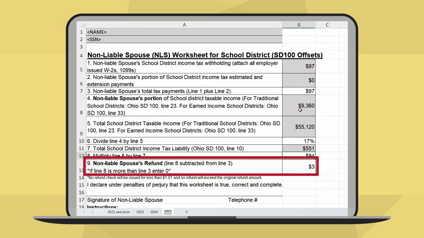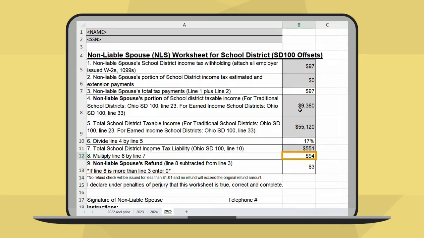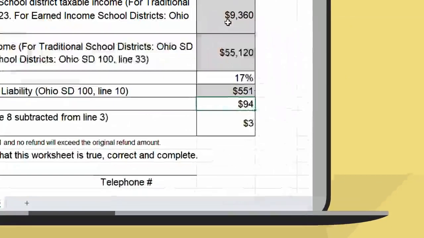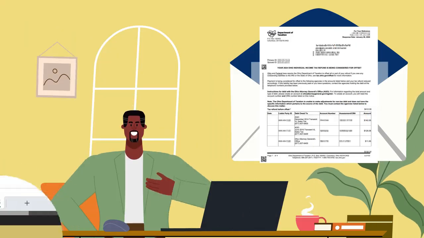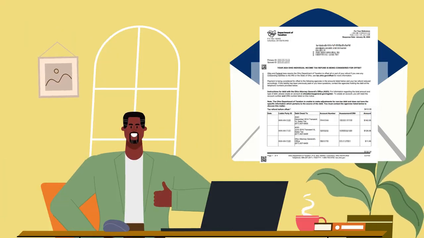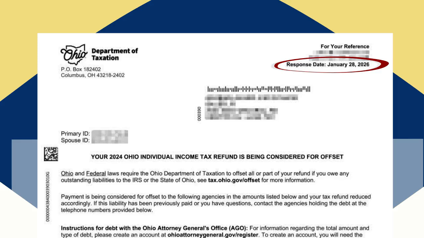Now for the final result on line 9. Subtract line 8 from line 3 of this worksheet. If line 8 is more than line 3, simply enter 0. This is the non-liable spouse's portion of the refund. If you're using the electronic worksheet, this amount will be calculated for you automatically. If this worksheet is completed correctly and submitted before the deadline on your notice, this amount will not be subject to offset. It will be refunded to you, along with any applicable interest.